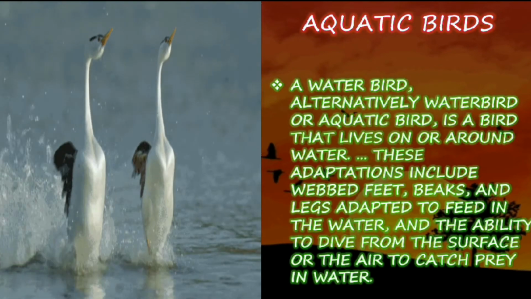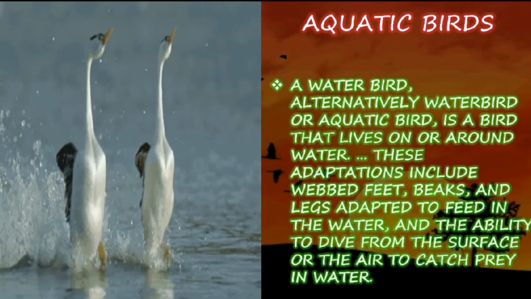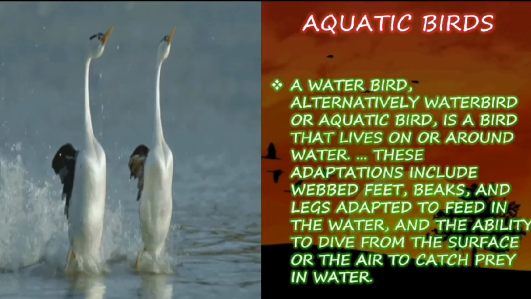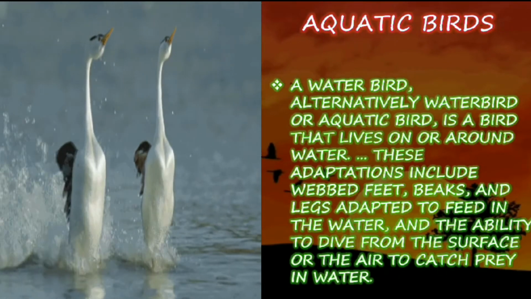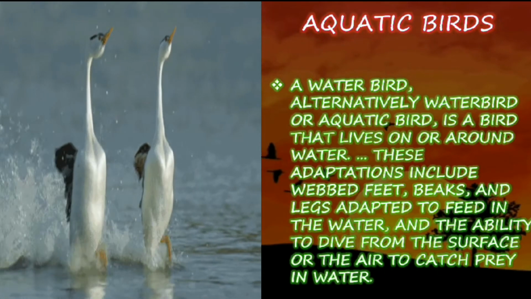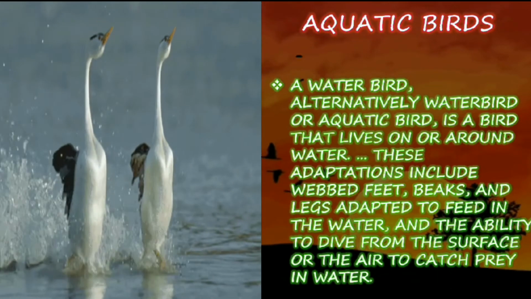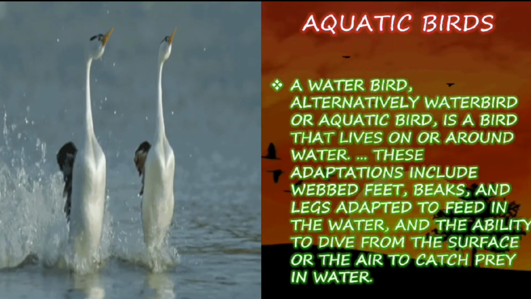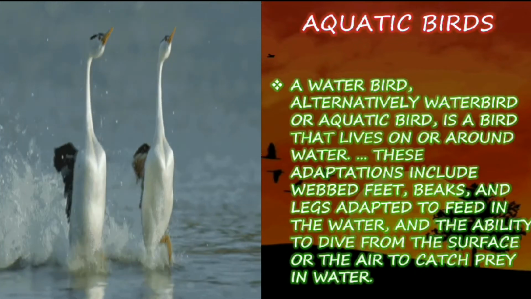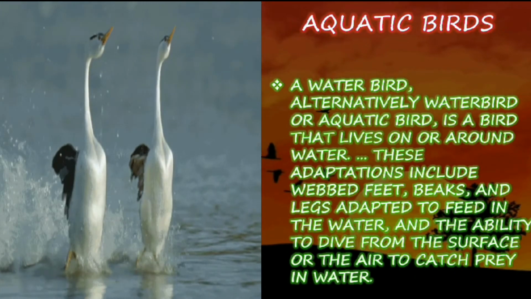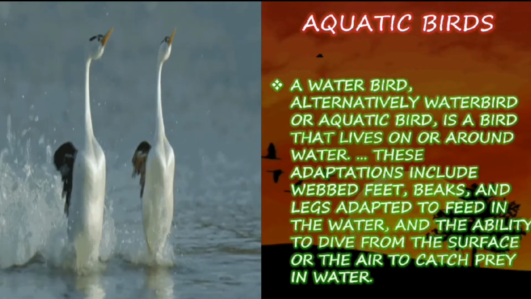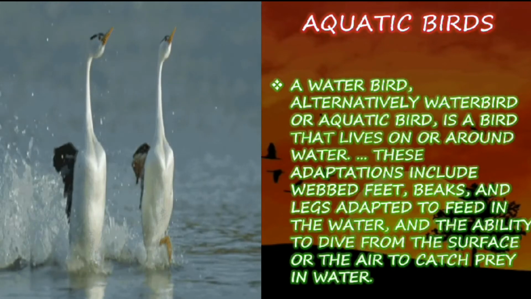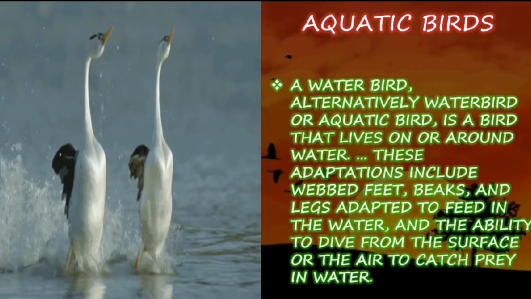Aquatic birds. A water bird, alternatively waterbird or aquatic bird, is a bird that lives on or around water. These adaptations include webbed feet, beaks, and legs adapted to fit in the water, and the ability to dive from the surface or the air to catch prey in water. So the birds that live near water or in water bodies are known as water birds or aquatic birds.